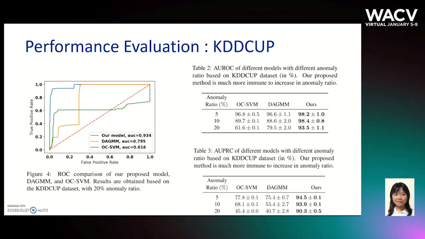For evaluation, we first test our algorithm on KDDCUP, a typical benchmark. On the left is the ROC comparison on unsupervised methods. With DAGMM as state-of-the-art, and OCSVM a baseline, our method outperforms both with notable margins. We also evaluated the three methods with increasing percentage of anomaly. As shown in the tables, both OCSVM and DAGMM are more severely affected by an increase in anomaly percentage, while our method remains robust.